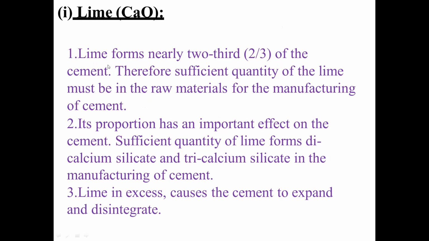What is lime used for? Lime forms nearly two-thirds of the cement. Therefore, sufficient quantity of lime must be in the raw materials for the manufacturing. Its proportion has an important effect on the cement. Sufficient quantity of lime forms dicalcium silicate and tricalcium silicate in the manufacturing of cement. Lime in excess causes the cement to expand and disintegrate.